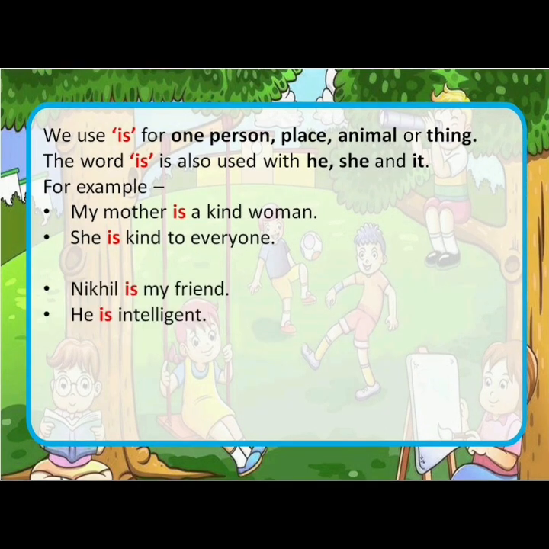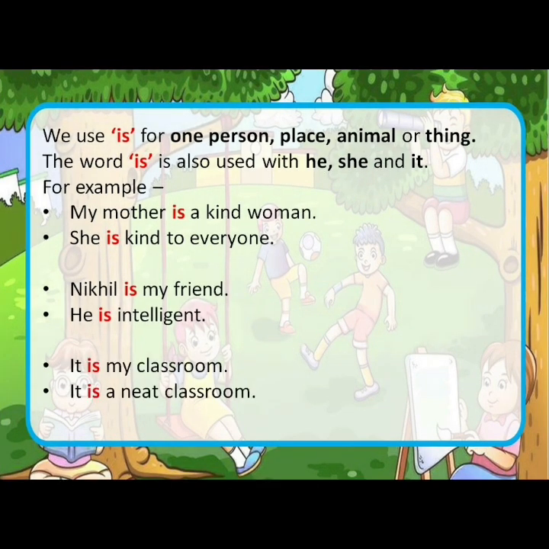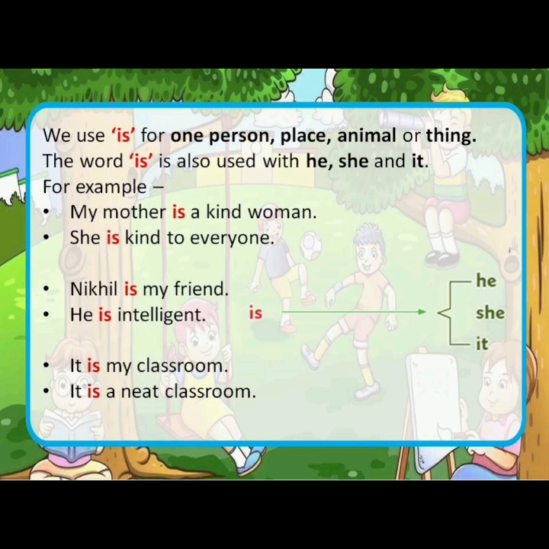Next, Nikhil is my friend. He is intelligent. Similarly, here Nikhil is a name of a boy and is one person. So, is can be used after he also. Let us take a look at another example. It is my classroom. It is a neat classroom.